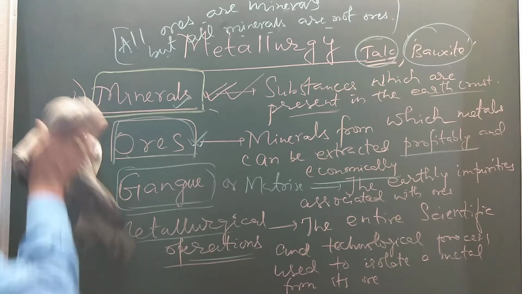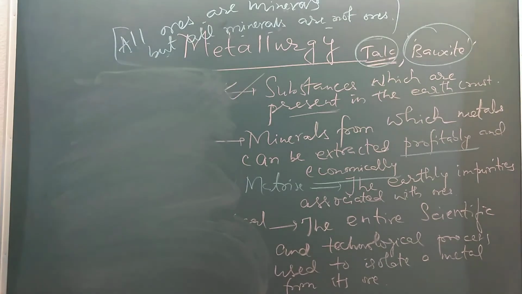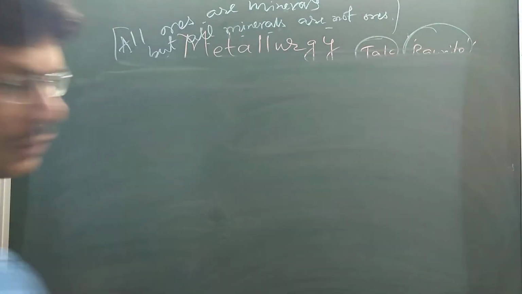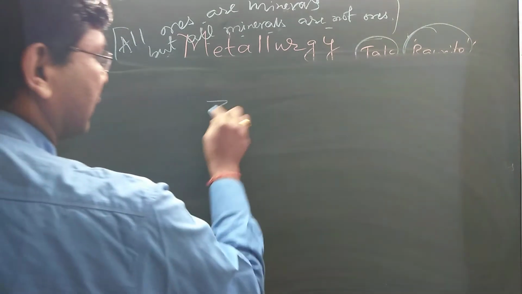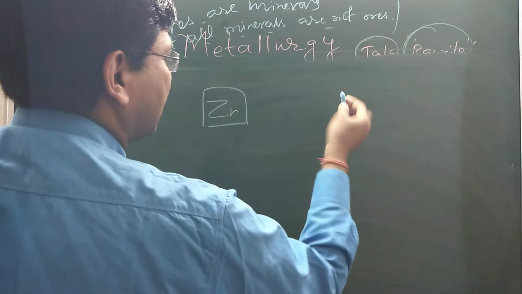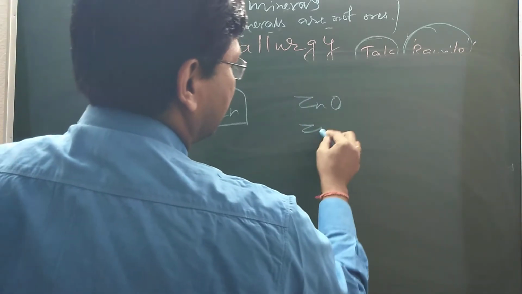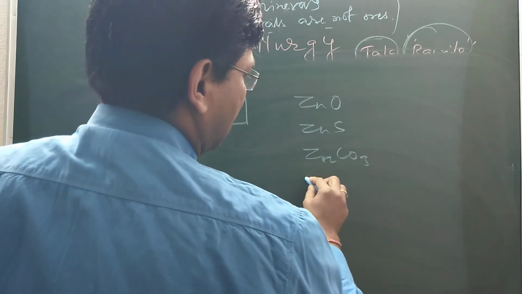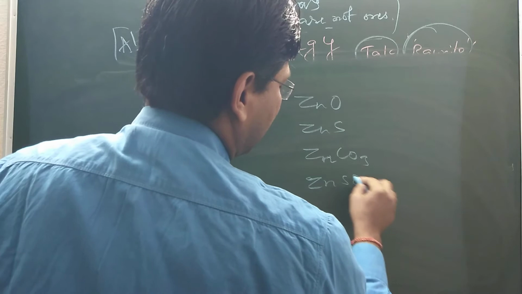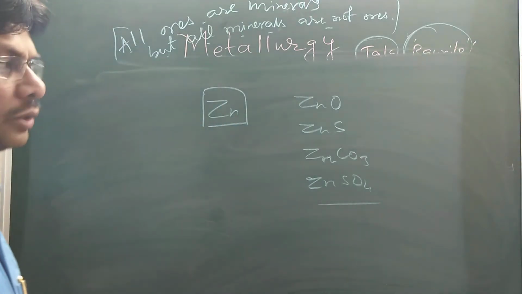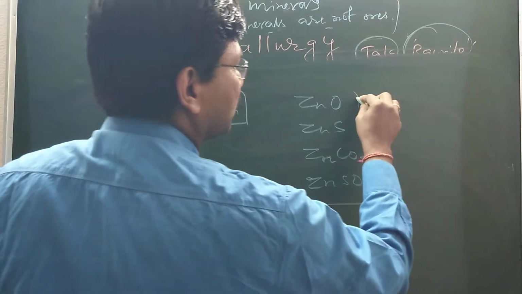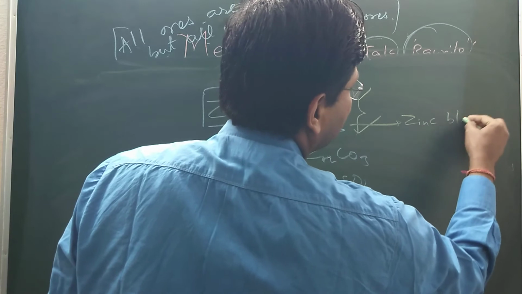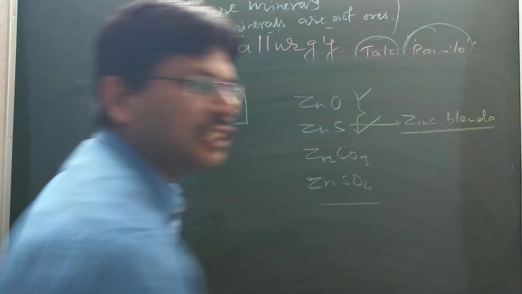Suppose we are considering zinc. Zinc oxide, zinc sulfide, zinc carbonate, zinc sulfate, these are the different ores, but the important ores are these two. Zinc metal is generally obtained from zinc blende. Zinc blende is also called zinc sulfide.